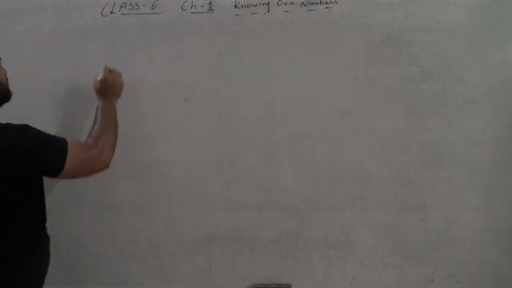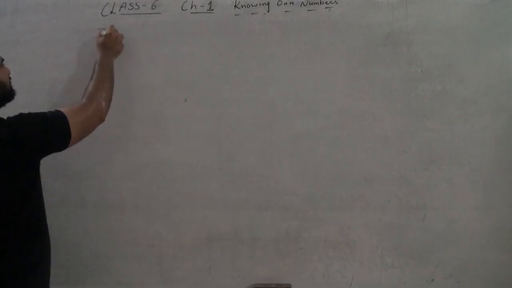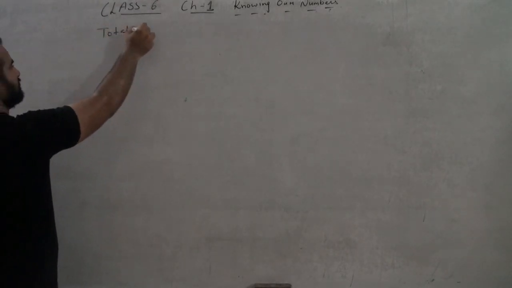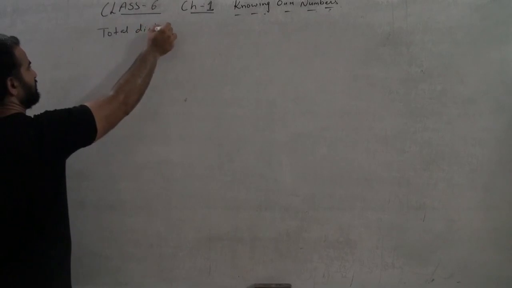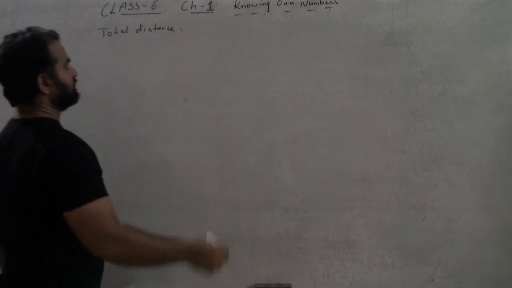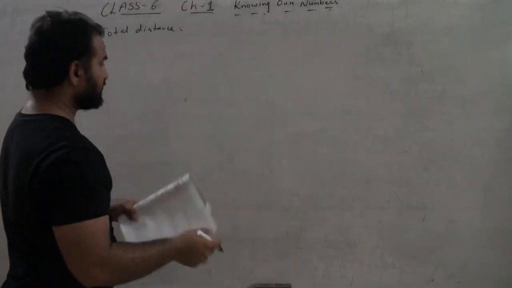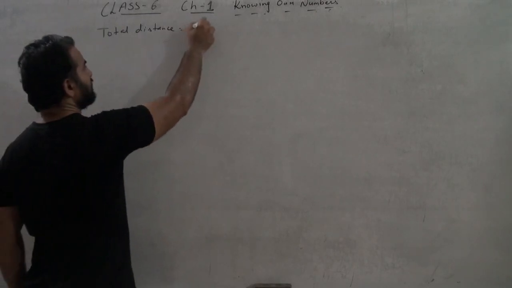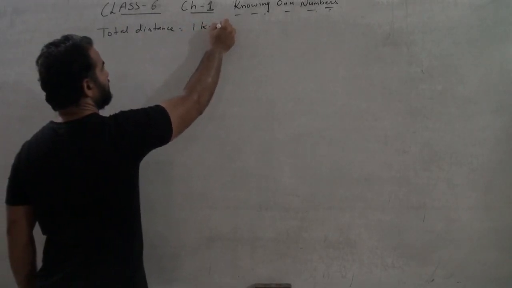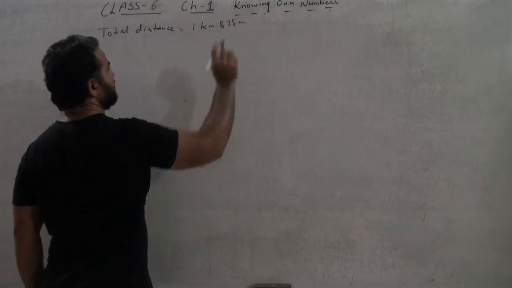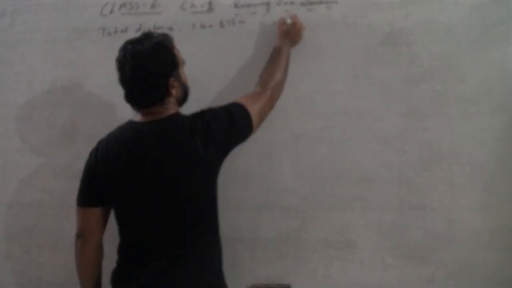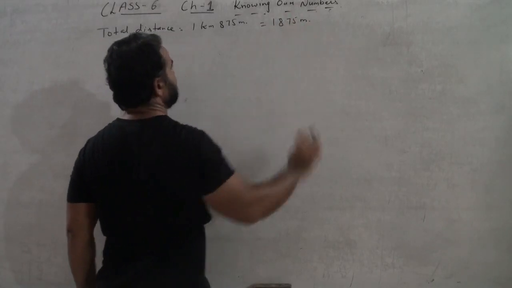Okay, so total distance is 1 kilometer 875 meter, or we can say 1875 meter.